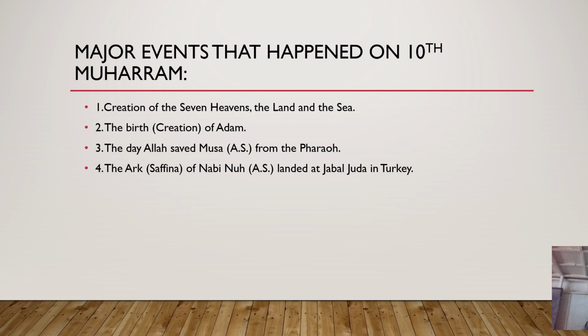And now let's move on. Previously we mentioned that, apart from Allah saving Nabi Musa from the hands of Fir'aun, there are other major events that happened on 10th Muharram. We want to see what are some of these major events that happened on the 10th day of Muharram. Number one, and the most important one, is the creation of the 7 heavens, the land, and the sea.